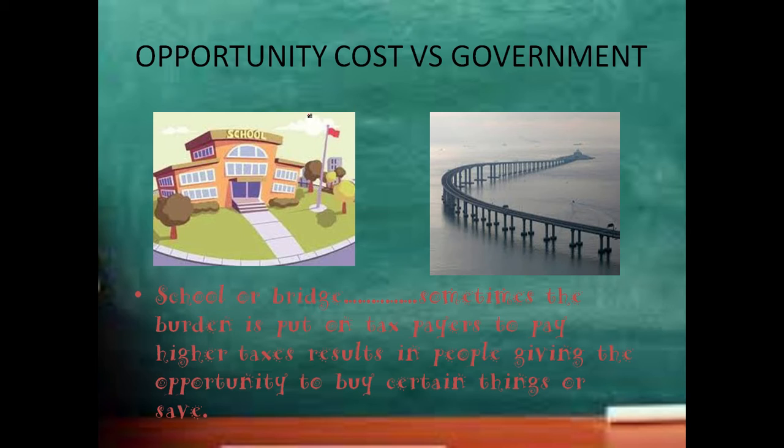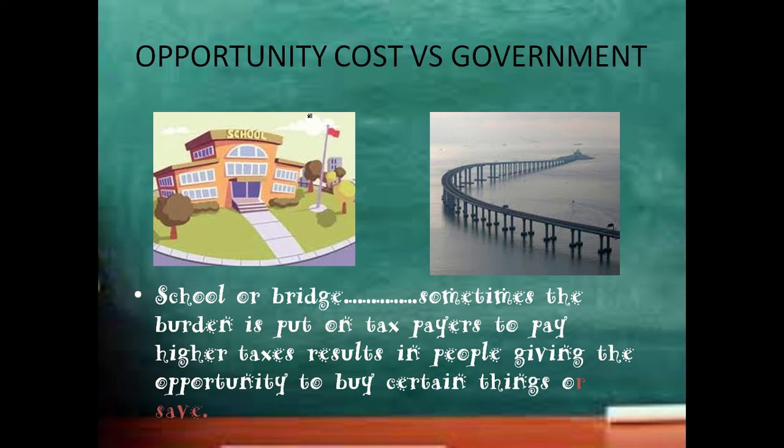So when they choose to build a school, the opportunity cost is building a bridge. If I choose to build a bridge, my opportunity cost will be the school, right? So as I told you, school or bridge, sometimes the burden is put on taxpayers to pay higher taxes, resulting in people losing the opportunity to buy certain things or save.